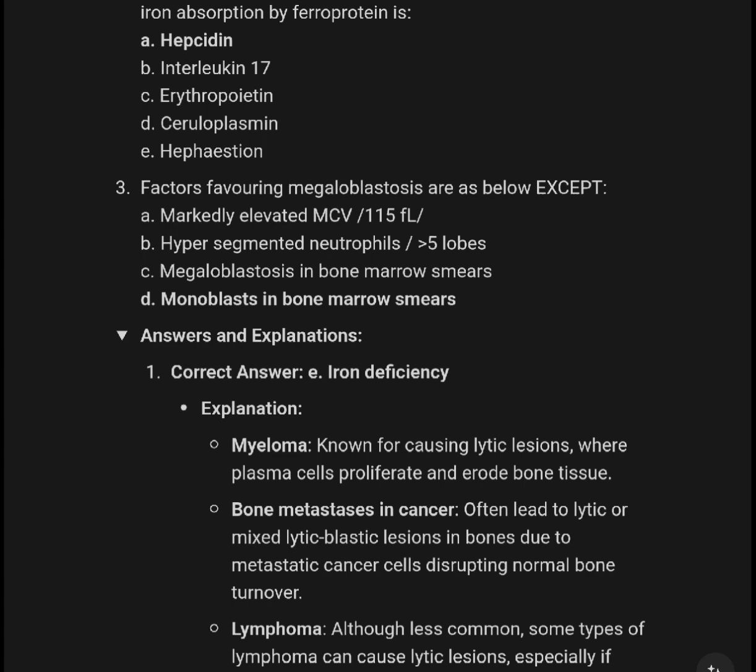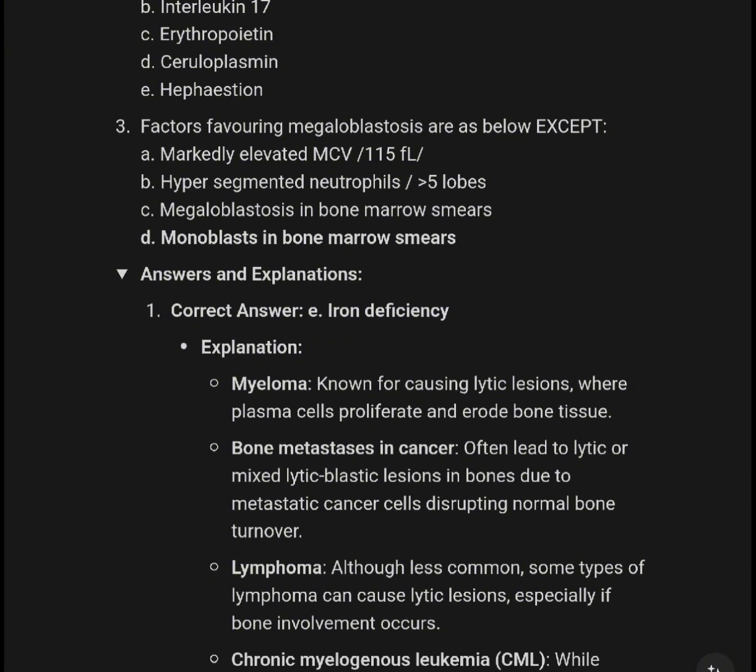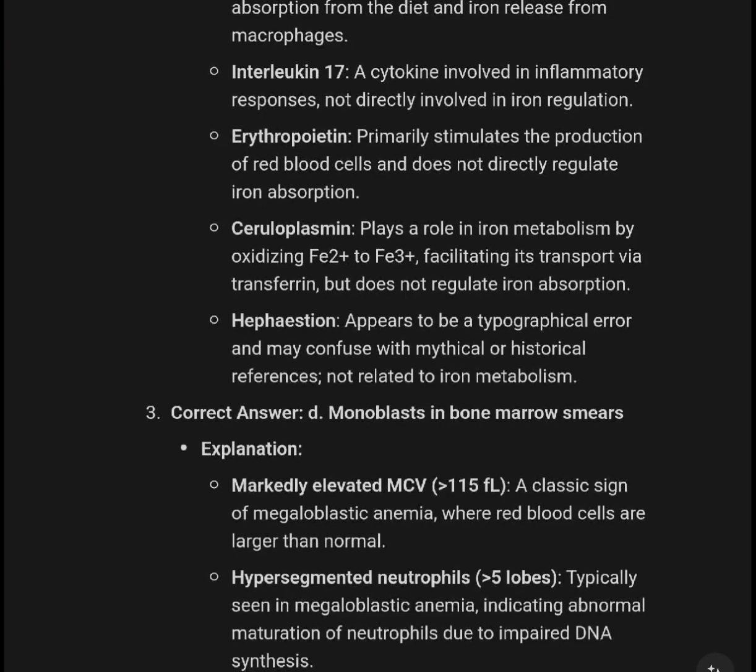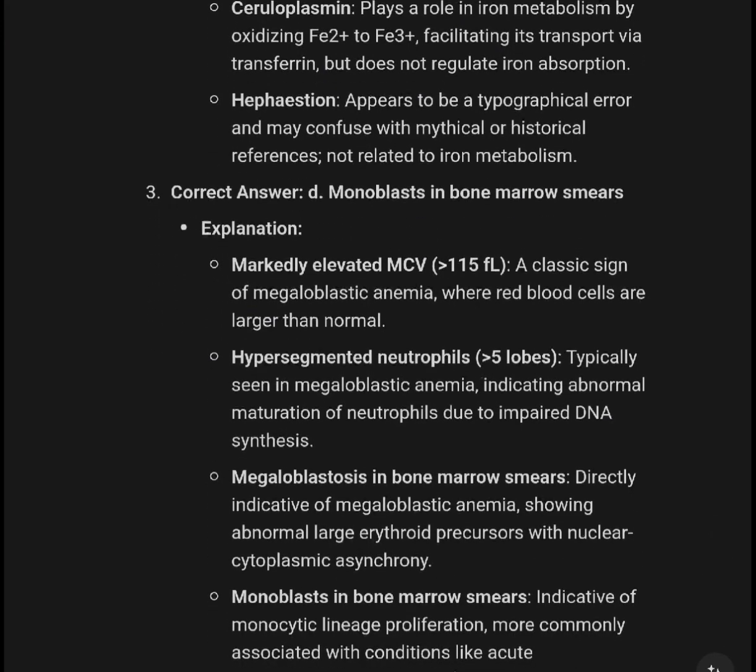Factors favoring megaloblastosis are as below except: monoblasts in bone marrow smears, markedly elevated MCV, hypersegmented neutrophils, megaloblasts in bone marrow smears. Correct answer is monoblasts in bone marrow smear.